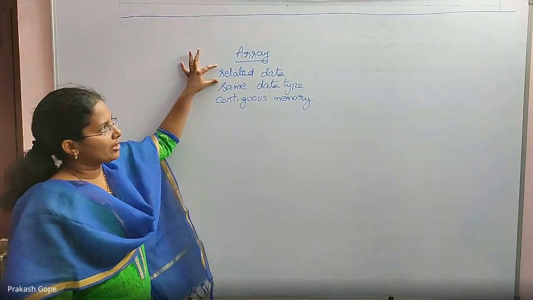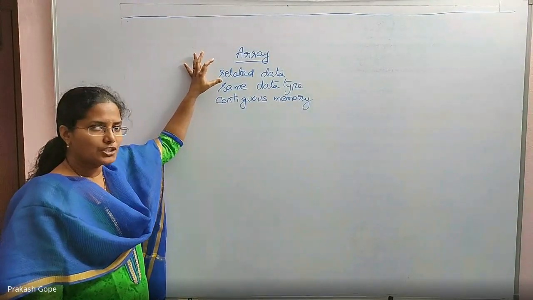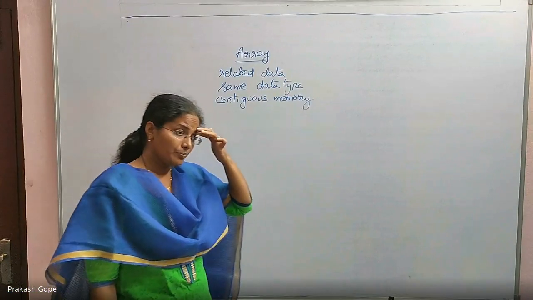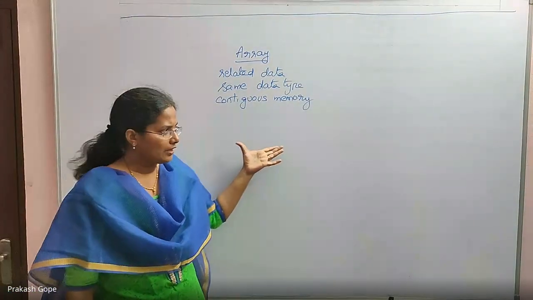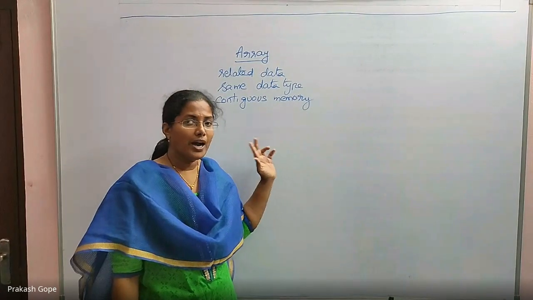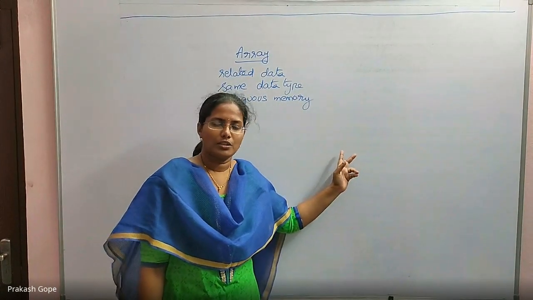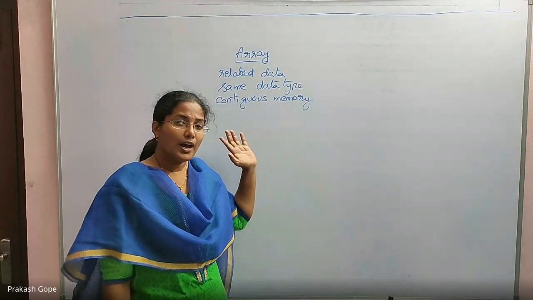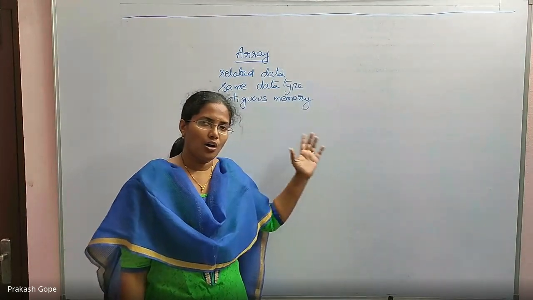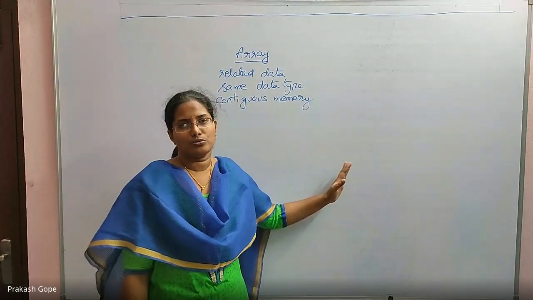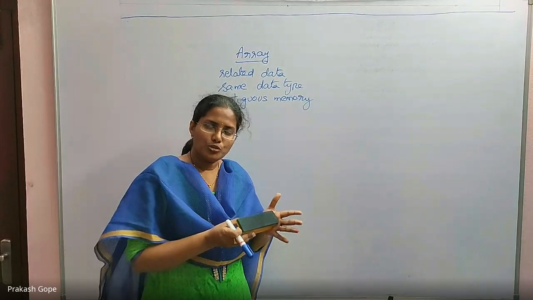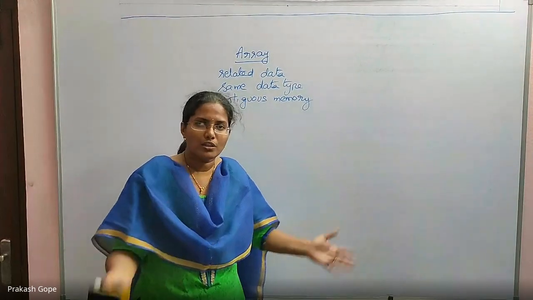It's a collection of related data items. There should be a relation between the elements, which means, for example, if I declare an array, I want to store the marks of all the students, or the height of all the students, or the weight of all the students. That I'm storing only one particular value of all the students.